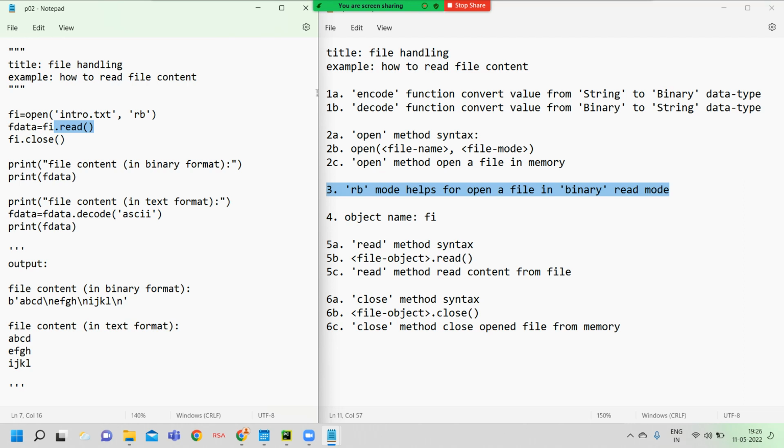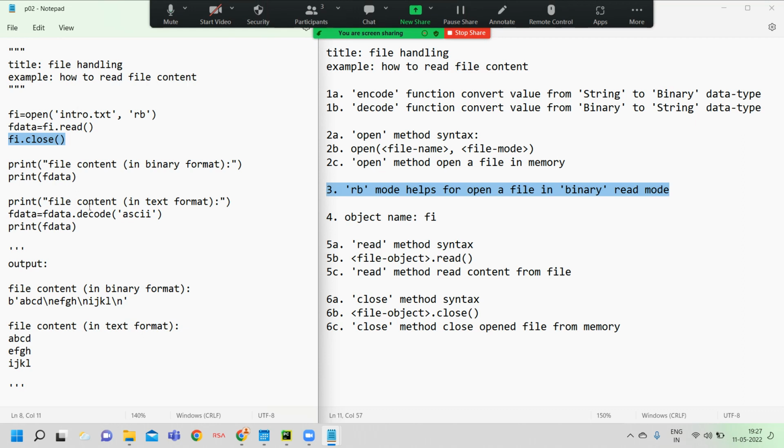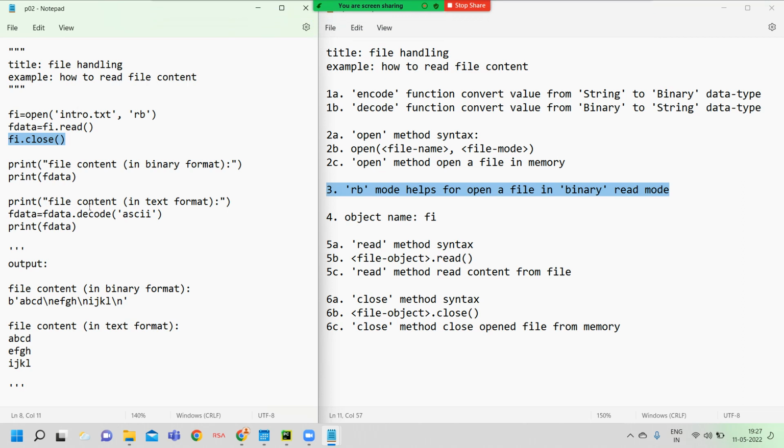This method reads the whole content from the file, and the content read is stored into one variable called f data. You can assign any variable name here; I assigned f data. Next, I close the file. Compulsorily you should close a file, don't forget.